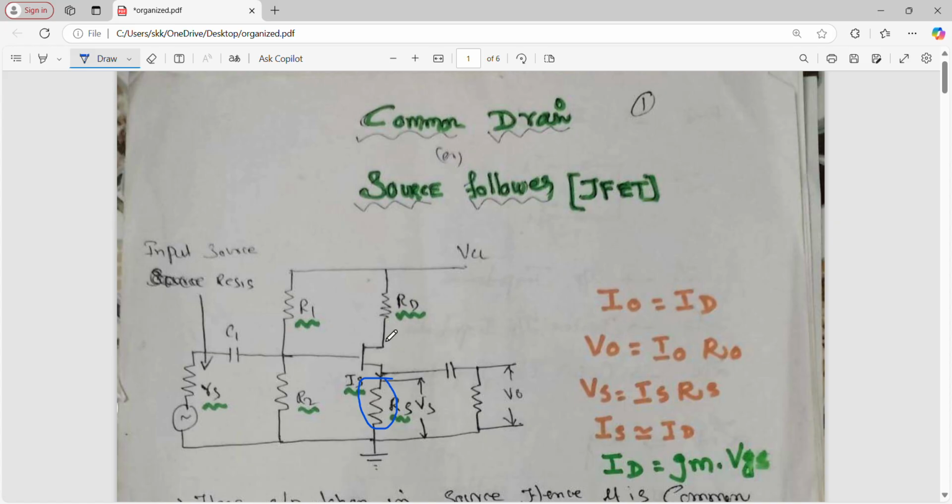Suppose we take the output at the drain terminal, that is called common source. Okay, clear? Output taken at the source is called common drain. Output taken at the drain is called common source.